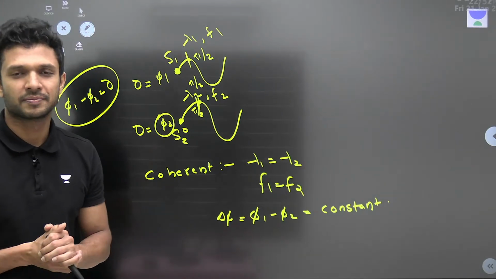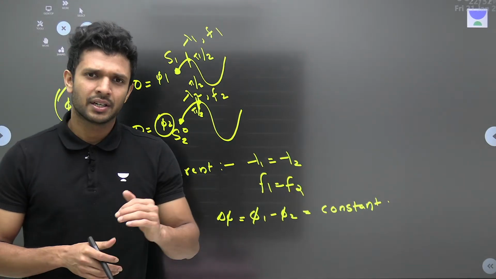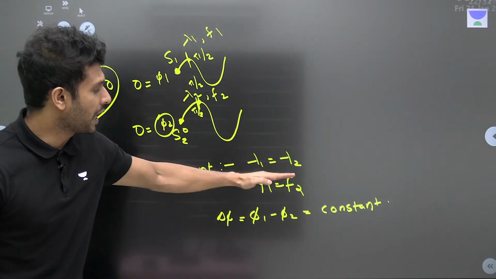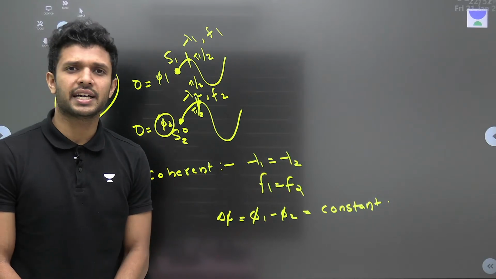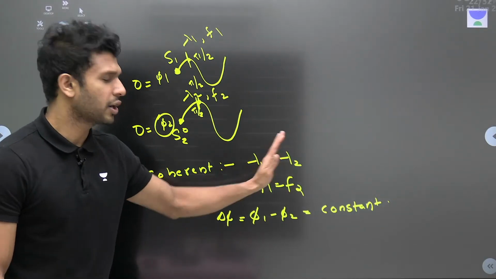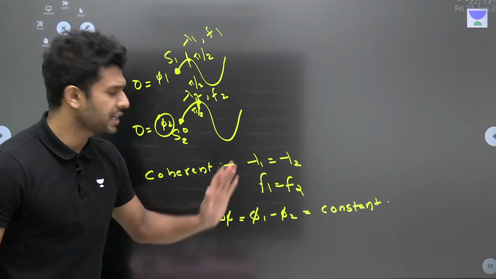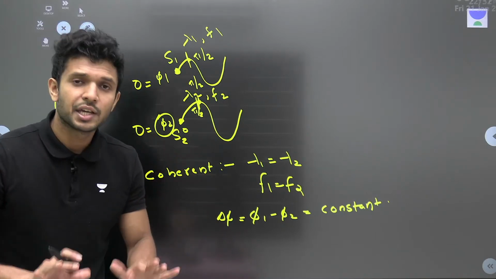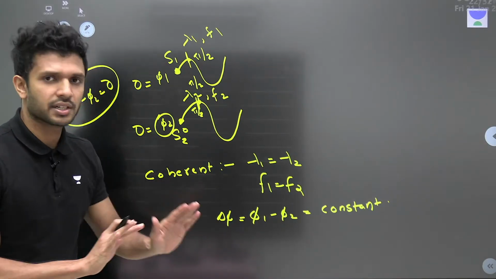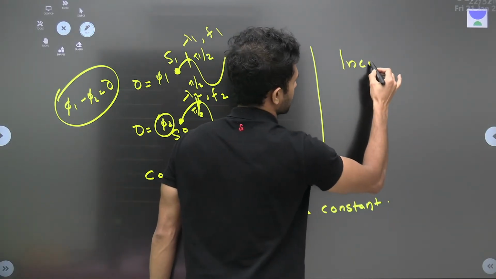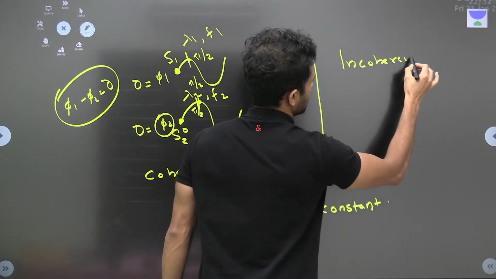ओके, नाउ ये हो गया तो कोहेरेंट। If any one of these conditions is not satisfied, let's say lambda1 not equal to lambda2, f1 not equal to f2, any of these conditions is not satisfied, then we will call it incoherent. I can write it down. Incoherent. When will it be incoherent?